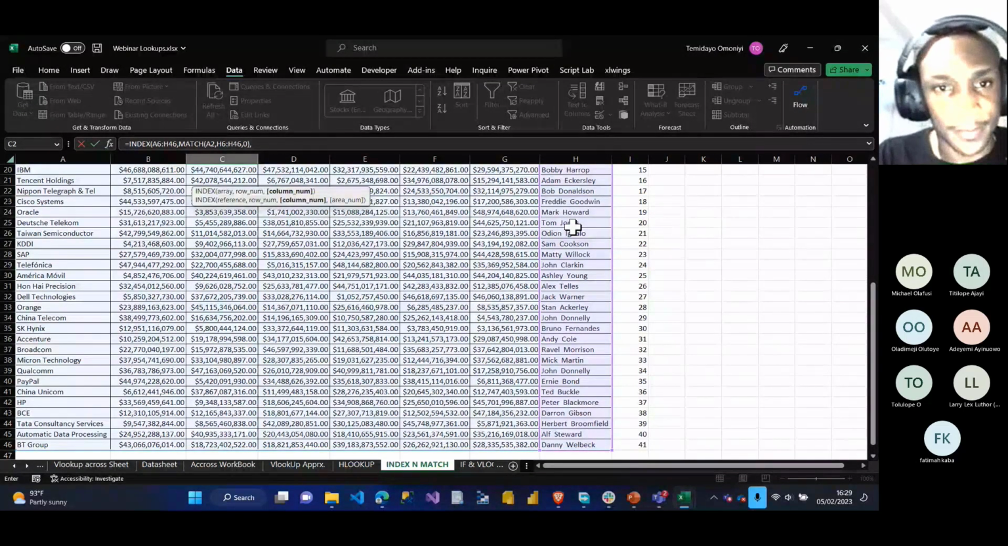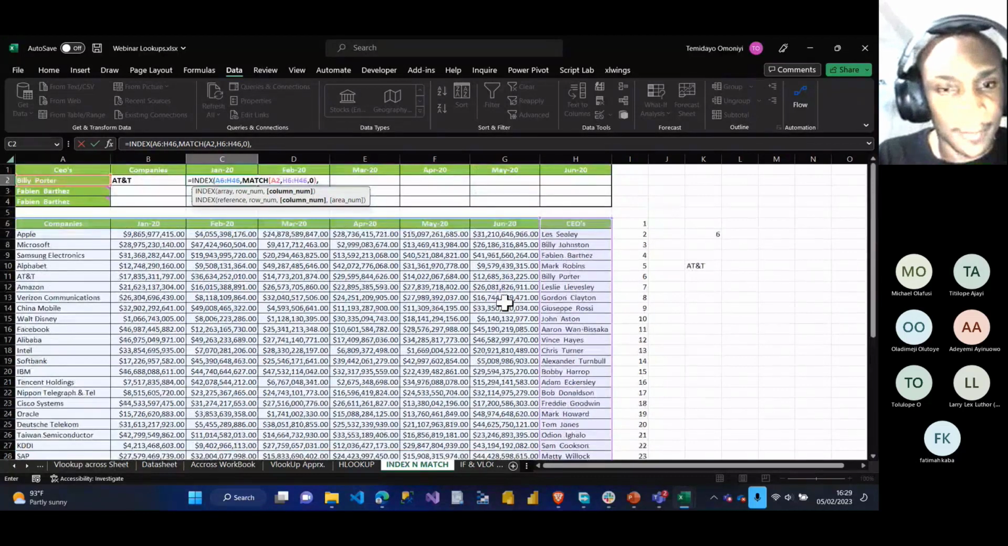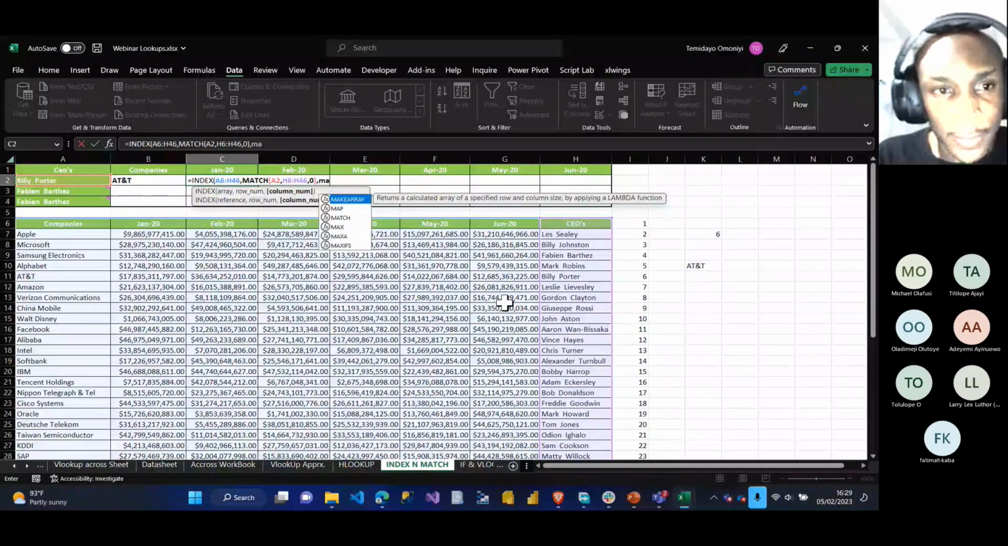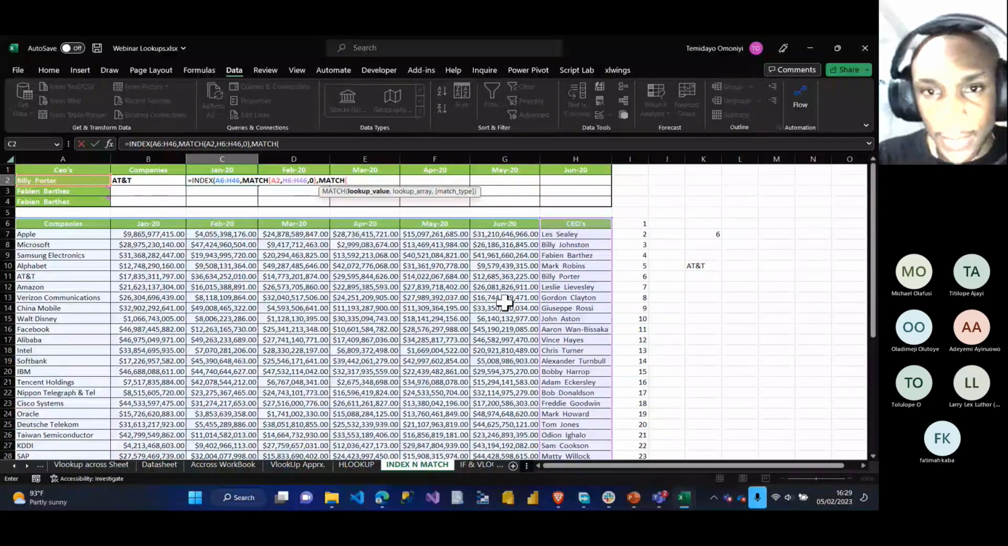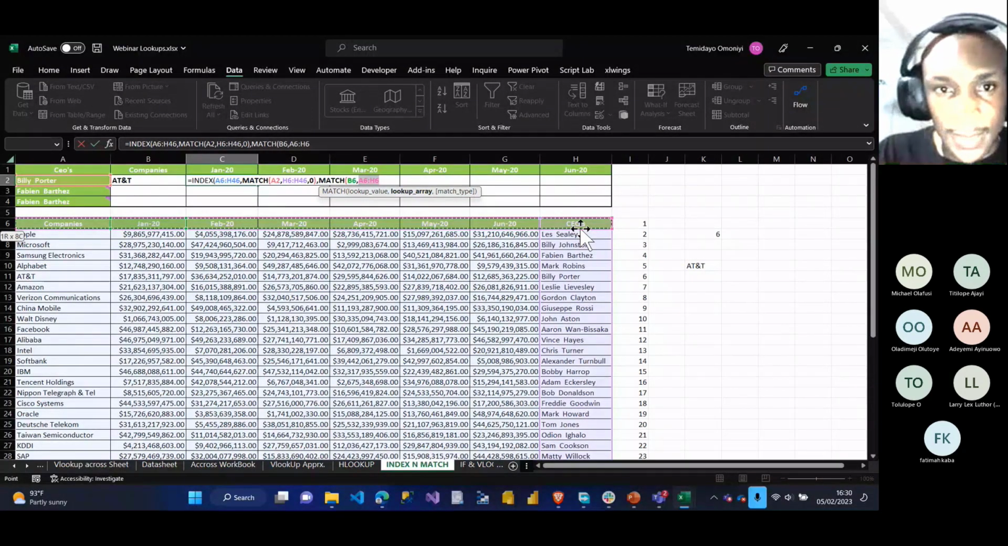So I'll use match again. Match. What am I looking for? What column am I looking for? Let's say first I'm looking for January basically. So let me just select January from here. Okay, January, comma. The lookup array is this entire column here, right? Comma. Close my bracket, that's 0. Close my bracket and close my bracket again. Enter. And you can see.